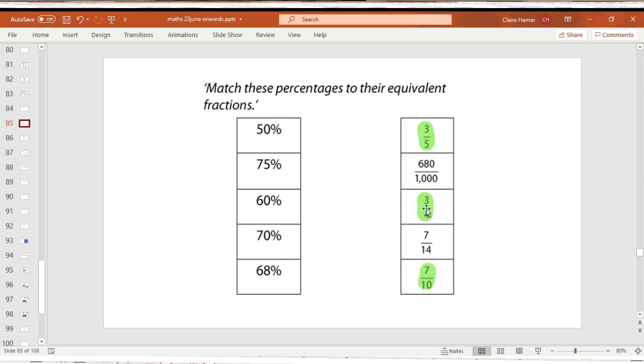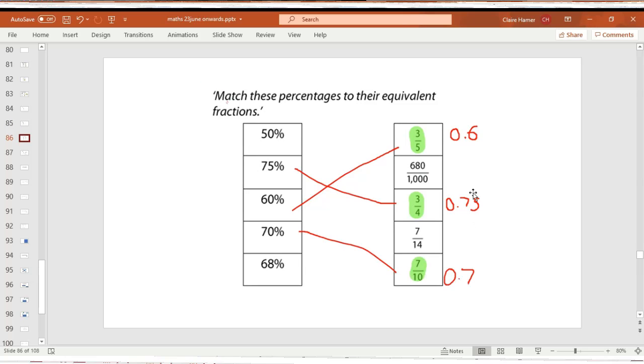I highlighted these fractions. I know those fractions, so that helped me. If you haven't completed it, you might be able to match those ones because you should know those because we've been talking about these for the past couple of weeks. I know that 3/5 equals 60% and it's 0.6. Maybe you can add that down on your piece of paper. 75% is equal to 3/4 and 0.75. 70% equals 7/10 and 0.7.